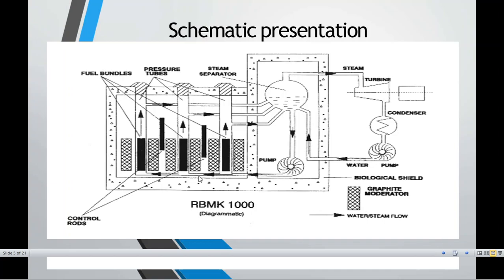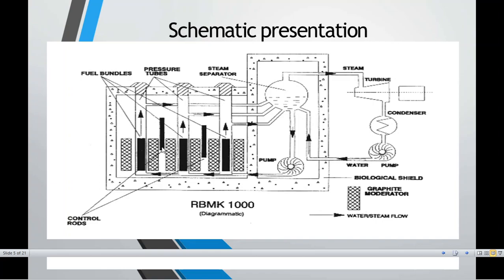Similarly, you can find some of the important concepts which will explain how the nuclear reactor was working. Basically, you can see over here that these are the graphite rods, the moderator rods, and these are the rods which are called control rods, that means the rods which generate the electricity.